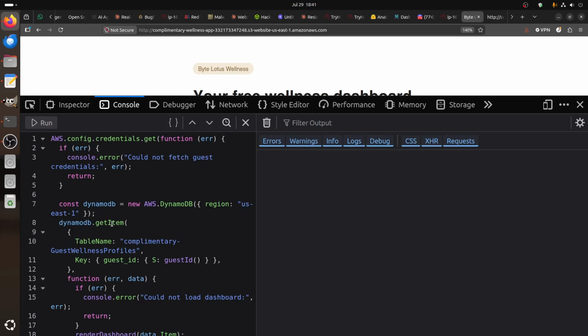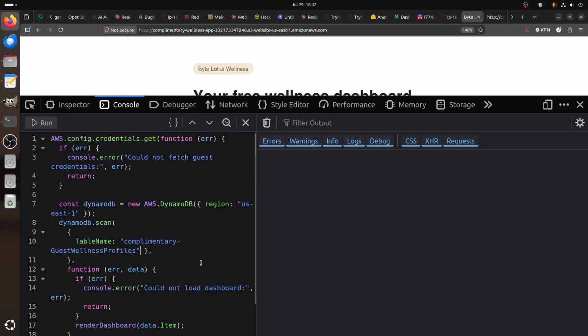Region US, get Dynamo. No, we are not getting the item. We can call it scan, for example, because we don't need this item. I don't need the guest ID, the table name, the country profile. I don't need the guest ID because I'm looking for the other keys inside the table.